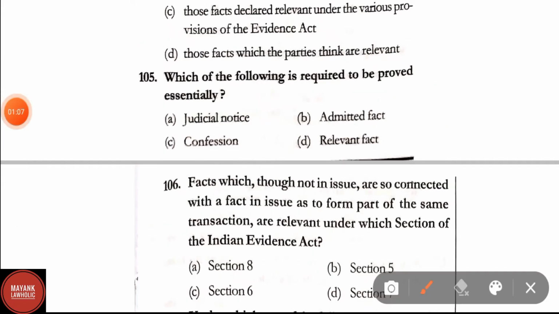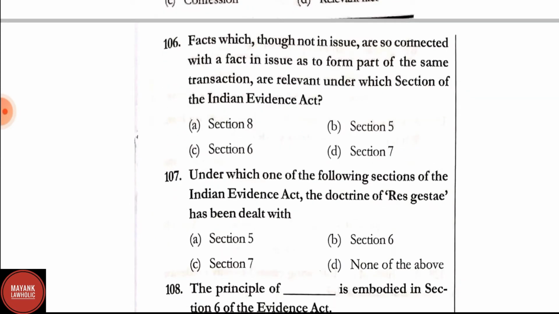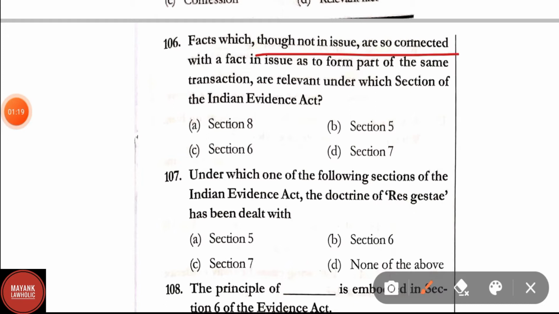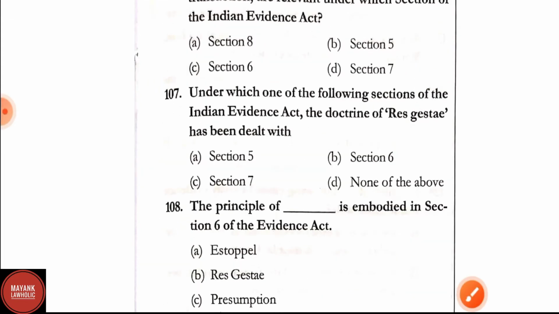Question number 105. Which of the following is required to be proved essentially? Judicial notice, admitted fact, confession, relevant fact. Here correct answer is option D, relevant fact. Question number 106. Facts which, though not an issue, are so connected with the fact and issue as to form part of the same transaction are relevant under which section of the Indian Evidence Act? Relevant under Section 6 of Indian Evidence Act. Correct answer is Section 6.